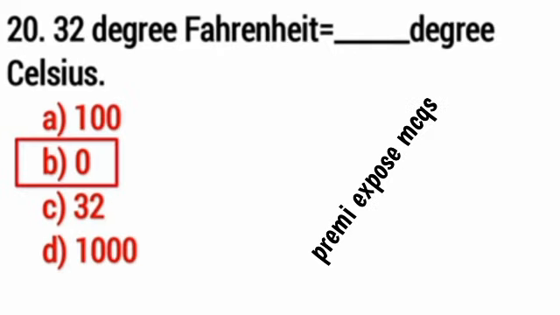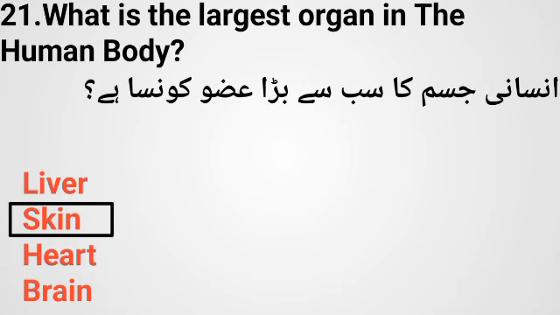Question number 20, 32 degree Fahrenheit dash degree Celsius. Right option is B, 0. Question number 21, what is the largest organ in the human body? इंसानी जिस्म का सबसे बड़ा अज़ू कौन सा है? Right option is B, skin.